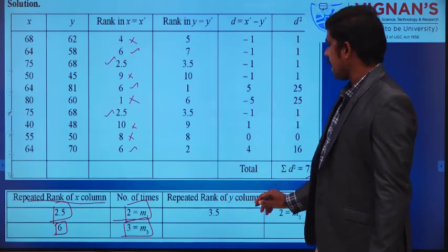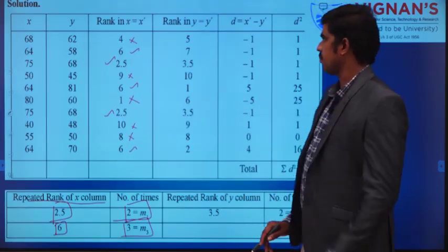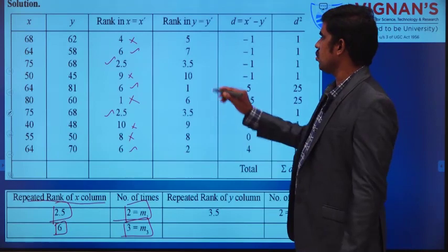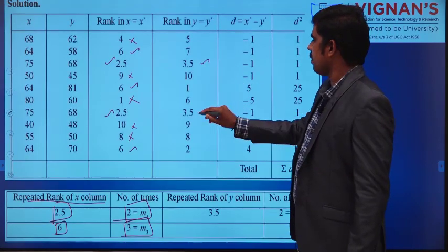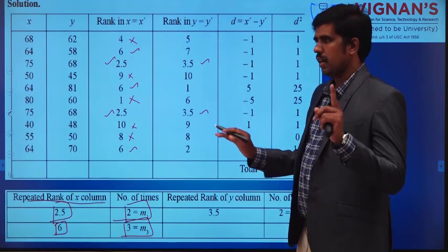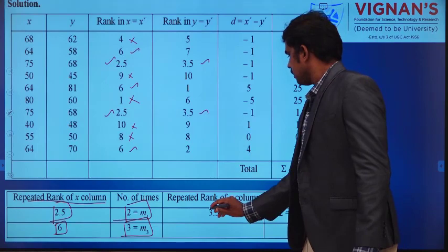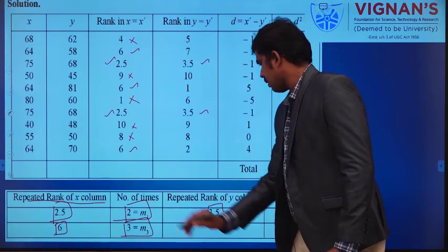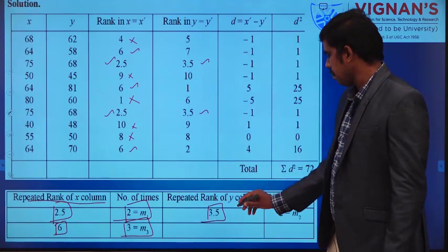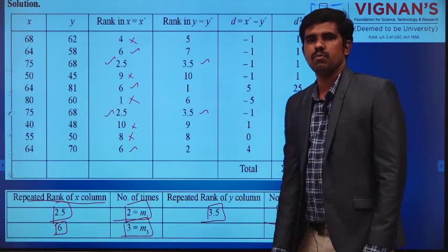Then the repeated ranks of the Y column. Only one value is repeated 2 times, right? You see this 3.5 only is repeated 2 times. All the other values occur only one time. So 3.5 in the Y column is repeated 2 times, so I am assuming that one as M2.